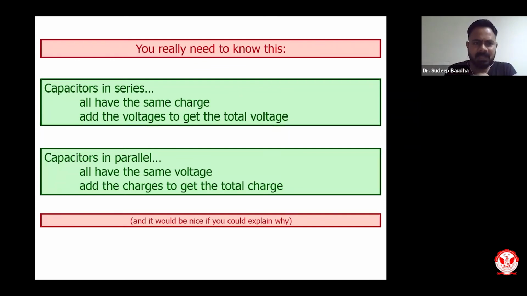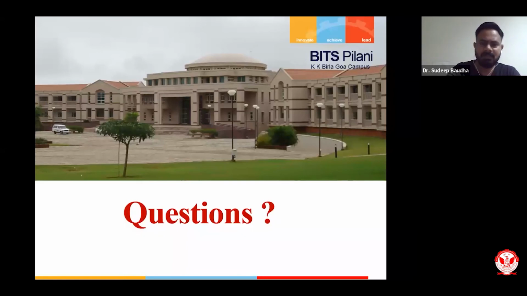When capacitors are in series, all have the same charge. Add the voltages to get the total voltage. When capacitors are in parallel, all have the same voltage. You have to add the charges to get the total charge. This is what you already know, but I still urge students to please remember these concepts. They are very simple and very important when you solve circuit problems or use capacitors in the form of energy. So any questions till here, then we can go ahead with our next segment for today.